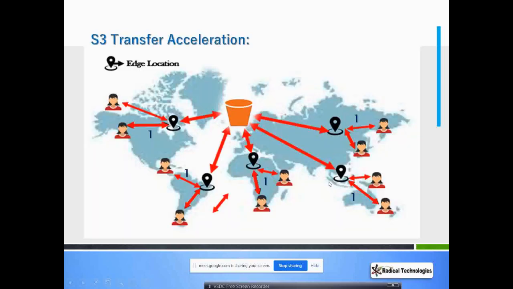Now it's Amazon's responsibility how that data can be quickly uploaded to the S3 bucket, which is very far. Amazon might have their own network or backbone available to them, which is not over the internet. They might have a private network or anything. We are not concerned. So this is how it will be uploaded. As a user you will upload to your nearest edge location, and from there it is uploaded to the S3 bucket. So this is going to be very fast compared to uploading directly from here to here. Does it make sense till here?